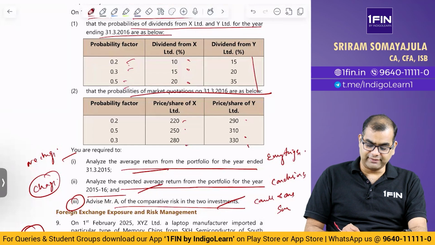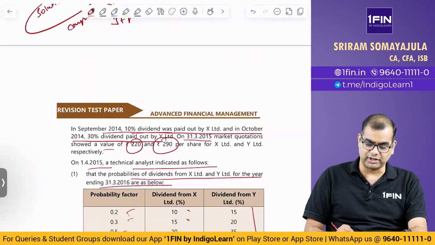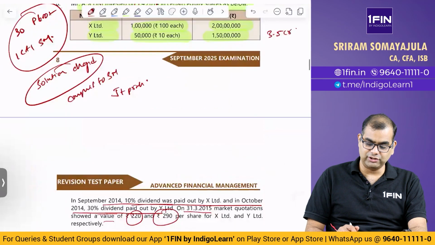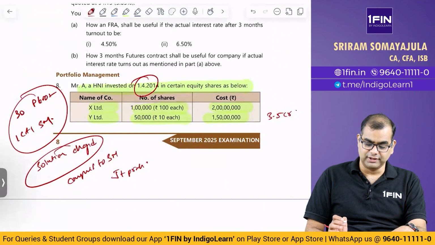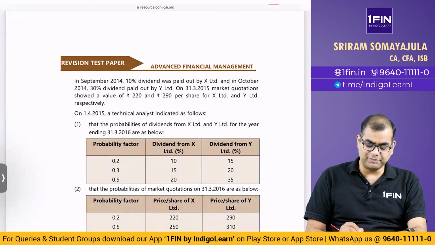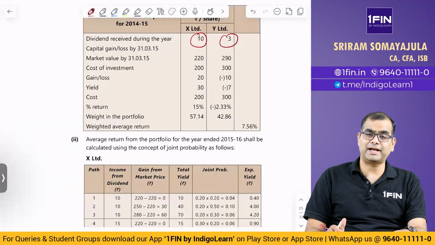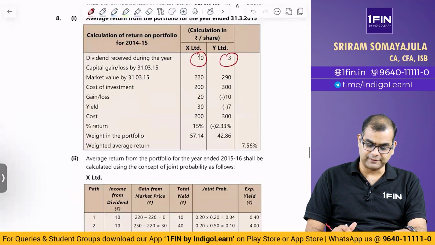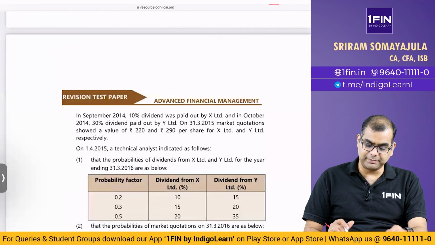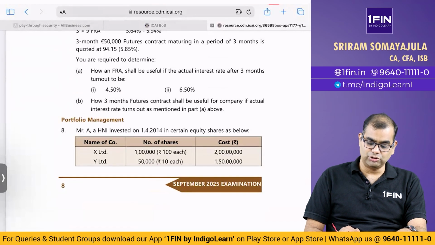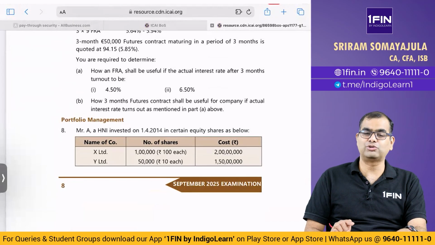Analyze the average return for the portfolio for the year ended 31st March 15. So for 15 you've already got something. You've got a dividend here, both of them, and you've invested 2 crores and 1.5 crores. Now, if you look at the dividend, what is the dividend? 10% dividend was paid out by X Limited, and 30% was paid out by Y. Now 10% on what? 10% on 100 rupees. You purchased 1 lakh shares, 10% of 100 is 10. So 1 lakh into 10, which is 10 lakhs.